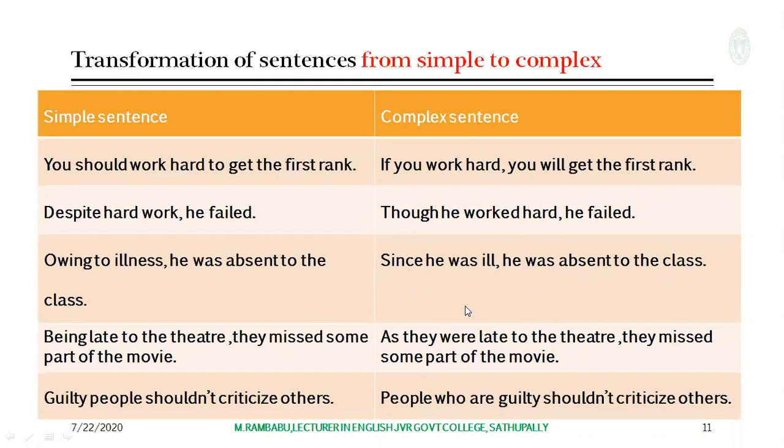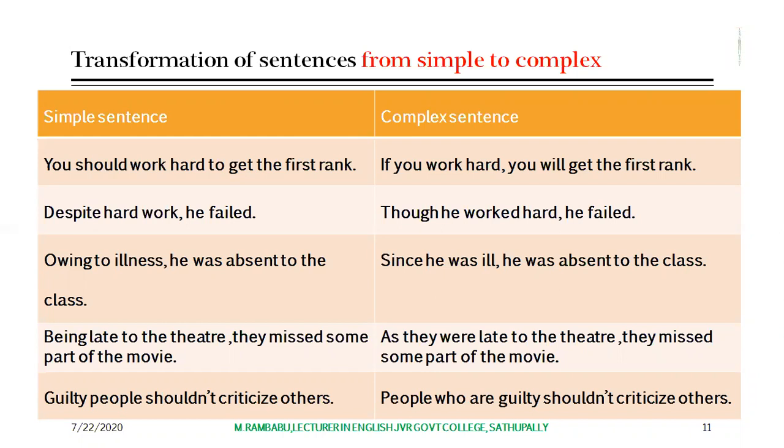Being late to the theater, they missed some part of the movie. Simple sentence. As they were late to the theater, they missed some part of the movie. As is a subordinating conjunction here. Here, it contains one main clause and one subordinate clause. These two clauses are joined by the subordinating conjunction as.